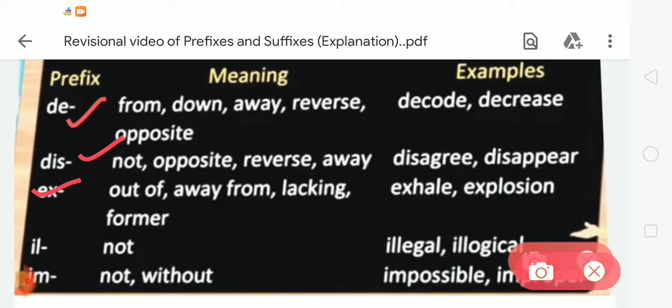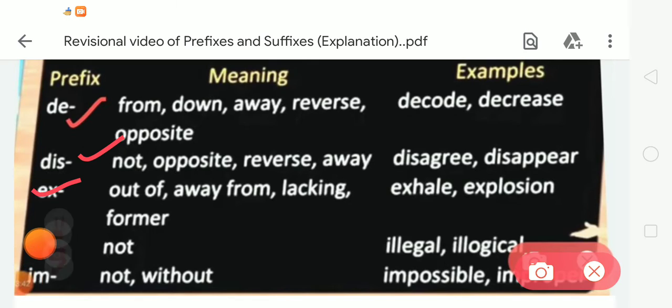Third is ex, out of, away from, lacking and former, so excel and explosion. Next is il, not, so illegal, illogical. Next prefix is im, which means not, without, for example impossible and improper. Dear student, you have to write many more examples of prefixes in your notebook.